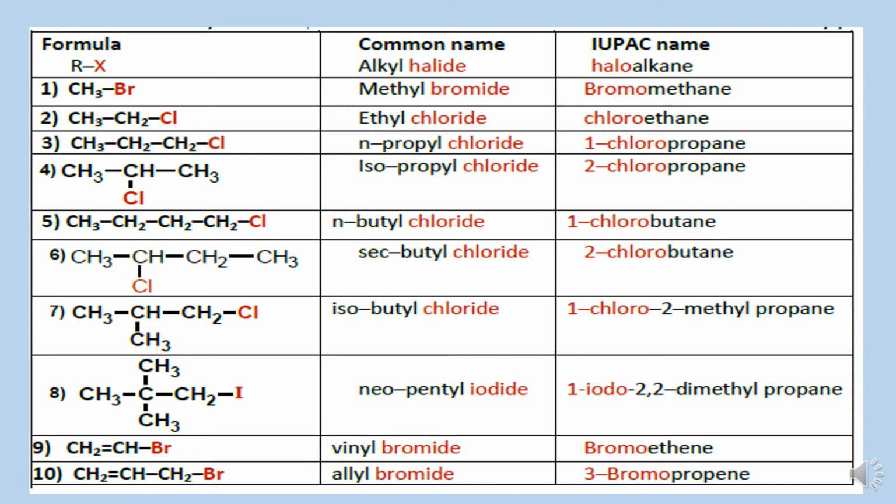so we will write the name alphabetically: 1-chloro-2-methylpropane. And for the eighth compound, it is 1-iodo-2,2-dimethylpropane. And for the ninth one, the common name is vinyl bromide and the IUPAC name is bromoethene. And for the 10th one, the common name is allyl bromide and the IUPAC name is 3-bromopropene.